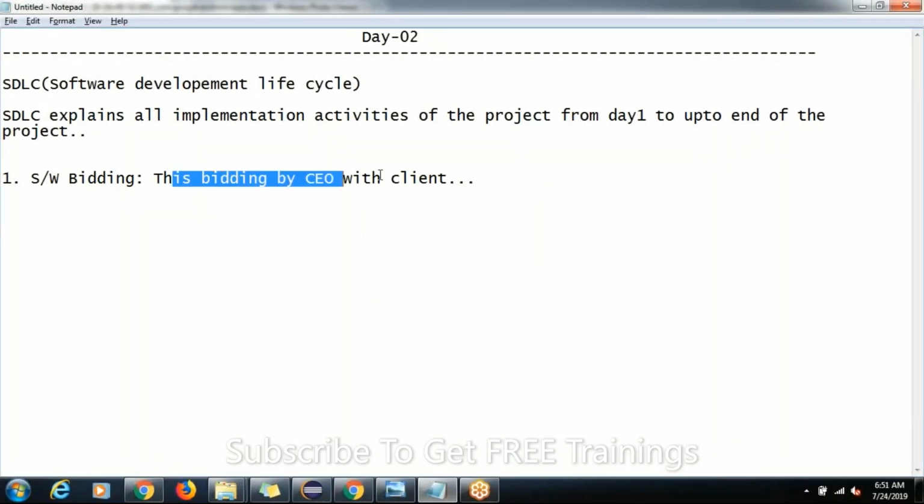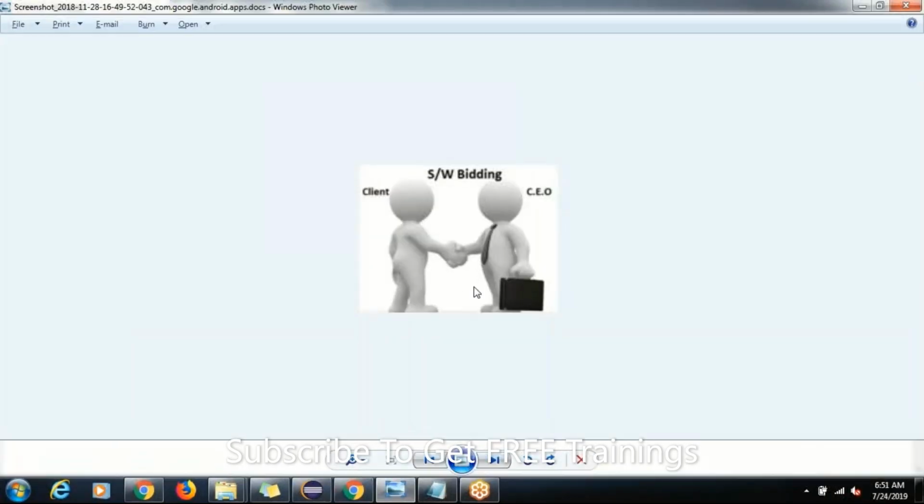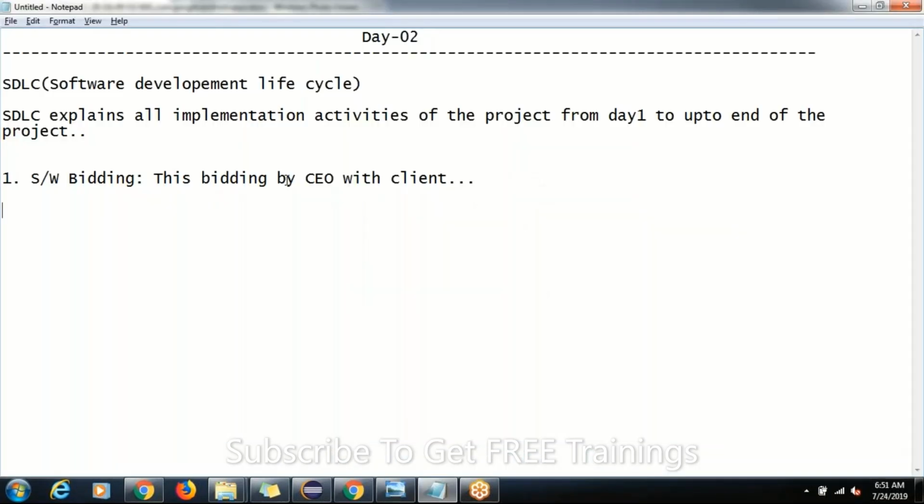So the first step is software bidding. In this bidding, the CEO of a company will go and meet the client. That means they both will have a business deal together. What is software bidding, guys?